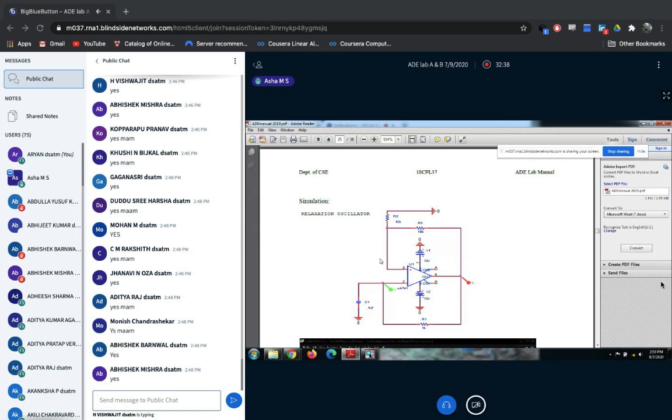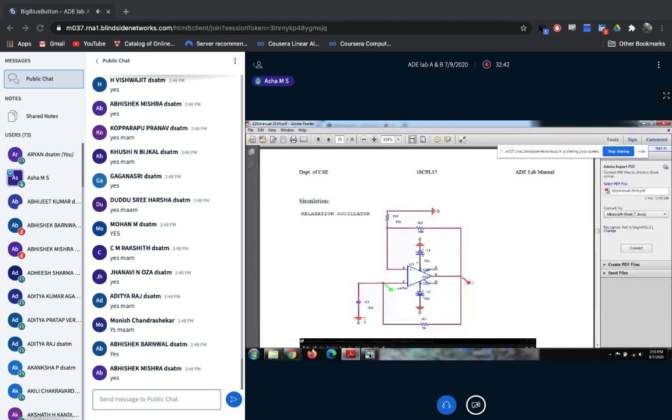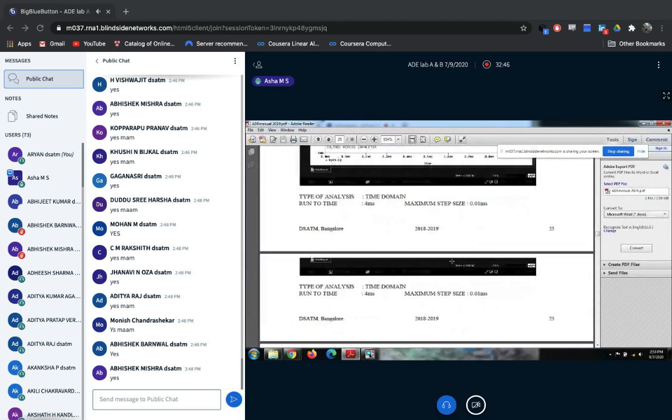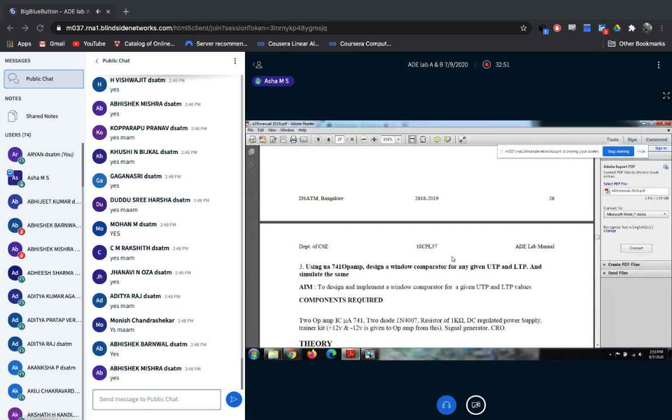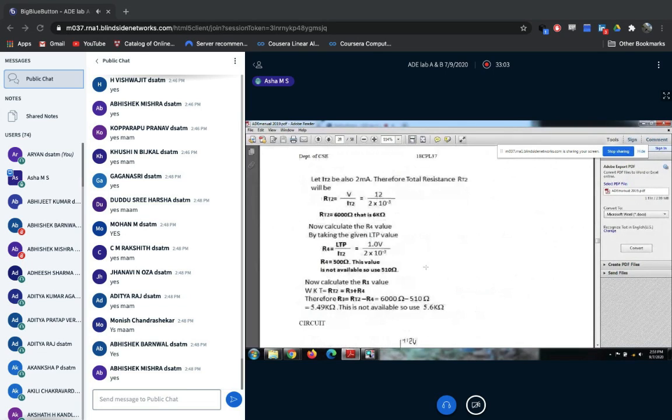So this is your capacitor, this is your resistor, right? This is your ground symbol, this is your power supply. So we'll see the third experiment. Using the UA741 op-amp, design a window comparator for any given UTP-LTP and simulate the same.